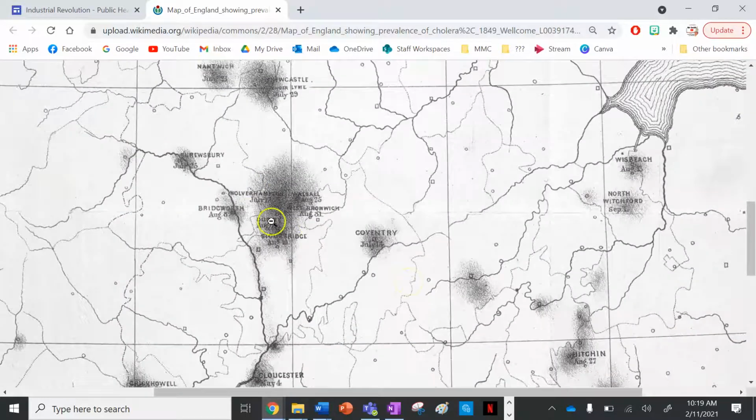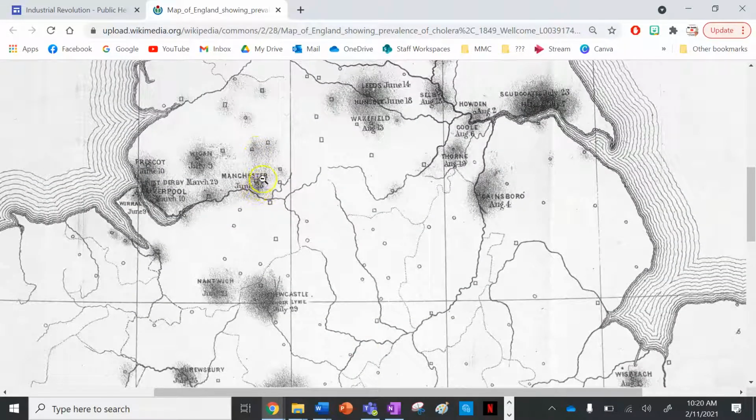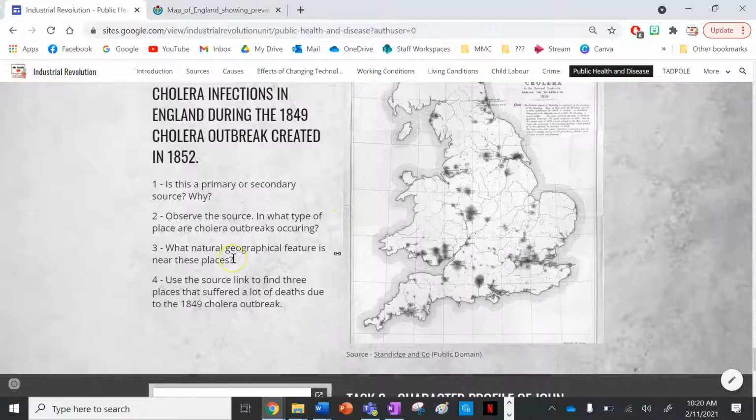Of course, you can do any one of these places here, like West Bromwich. You can do Coventry, Newcastle. You can even, that's actually quite low for Manchester, surprisingly. Liverpool quite high, so you can do any of those places there.